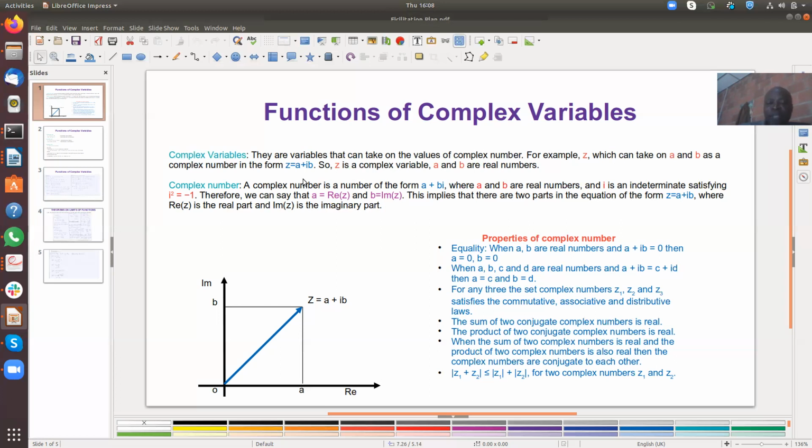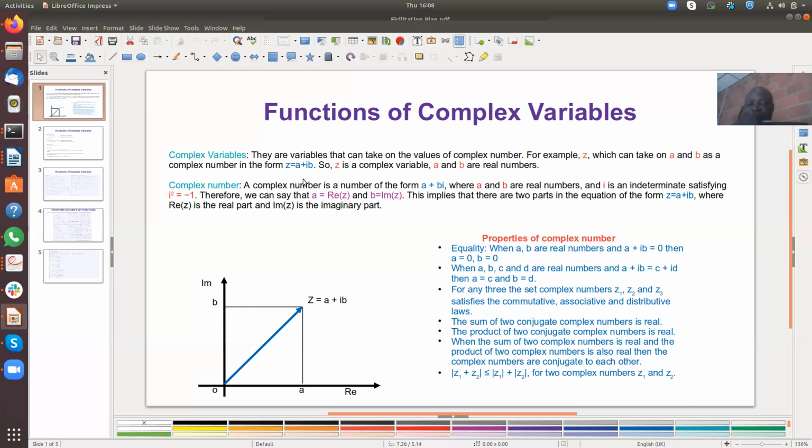satisfying i squared is equal to -1. Please take note of this. When you square i, you get a negative value, which is -1. So automatically, i stands for the square root of -1. And you know, in mathematics, it's not easy to find the square root of a negative number. So that makes the expression a complex equation to solve.